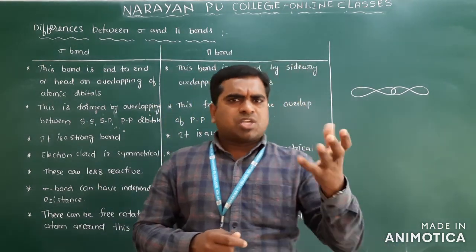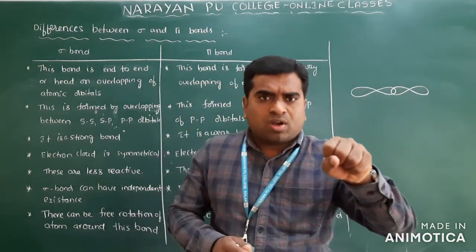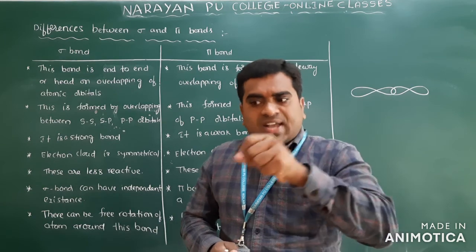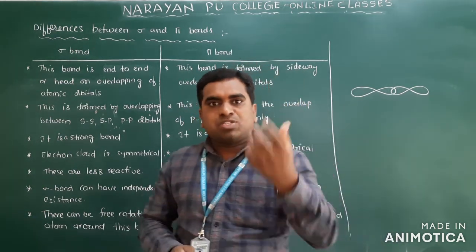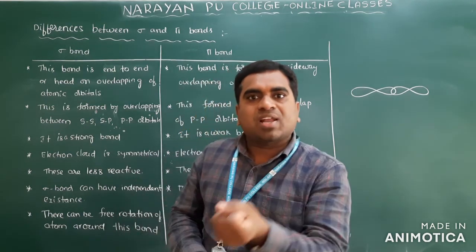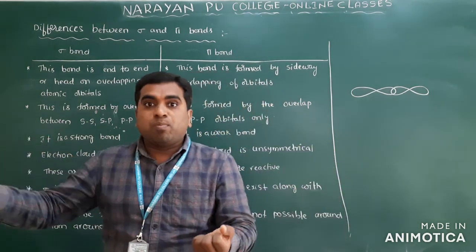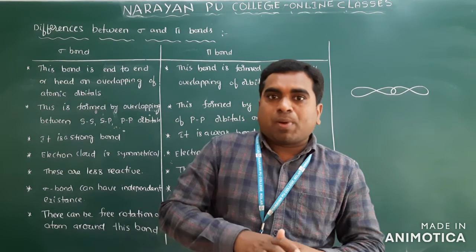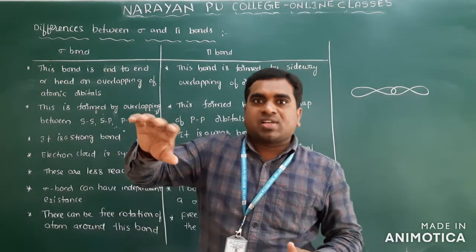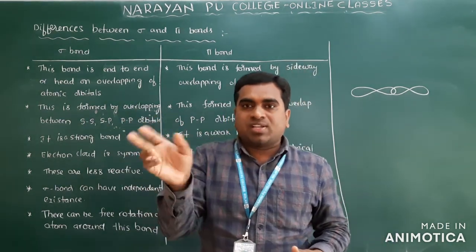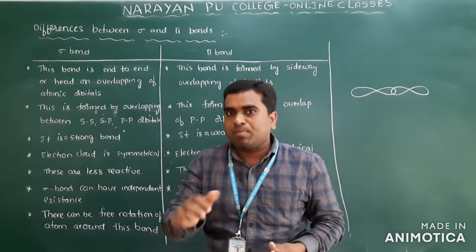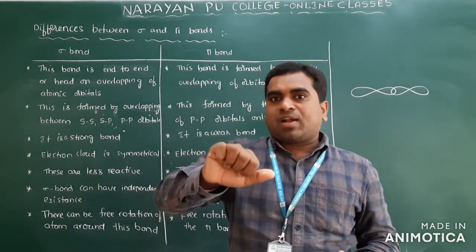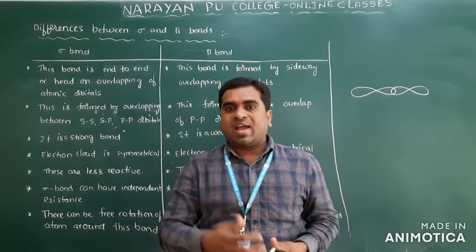Also, the sigma bond is strong. If a bond is strong, will it get involved in reactions very fast? No, because it is stable. Stable means less reactive. If a sigma bond is there, those compounds are less reactive compared to pi bond containing molecules. A pi bond is formed by pi electrons, and the pi electrons easily get involved in the reaction, so they are more reactive.